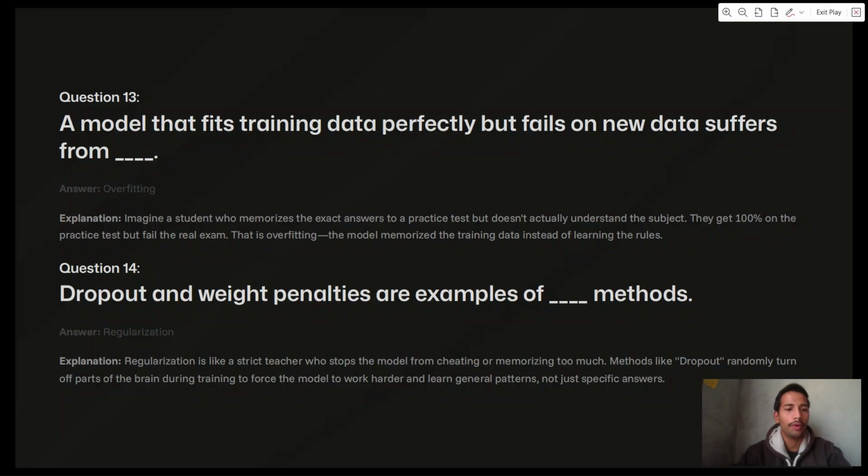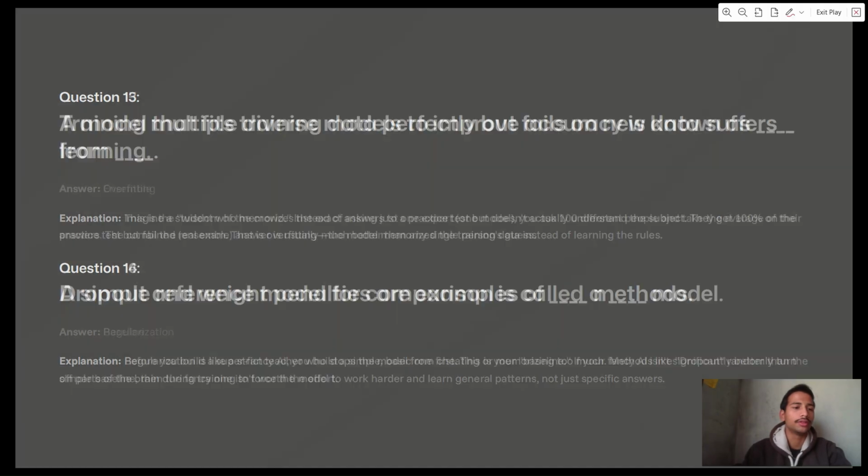Next question. Dropout and weight penalties are examples of dash methods. Regularization. Explanation. Regularization is like a strict teacher who stops the model from cheating and memorizing too much. Methods like dropout randomly turn off parts of the brain during training to force the model to work harder and learn general patterns, not a specific answer. Next question.